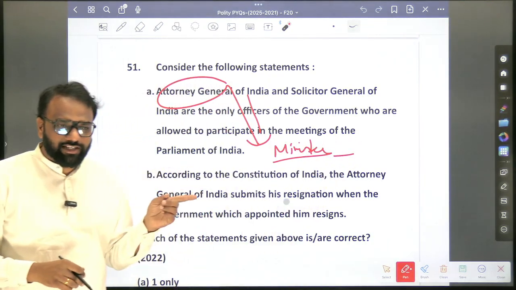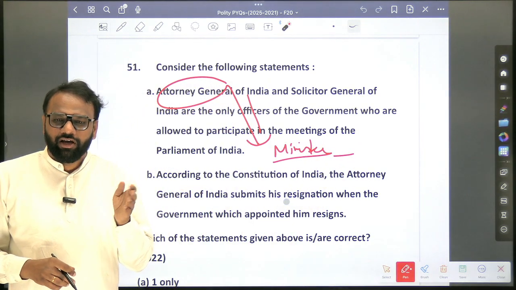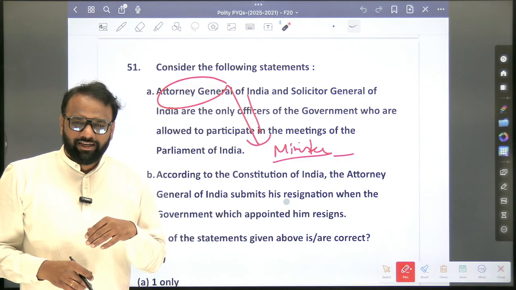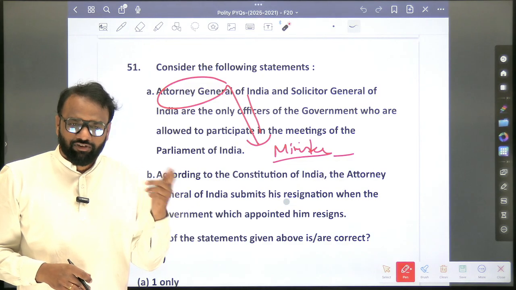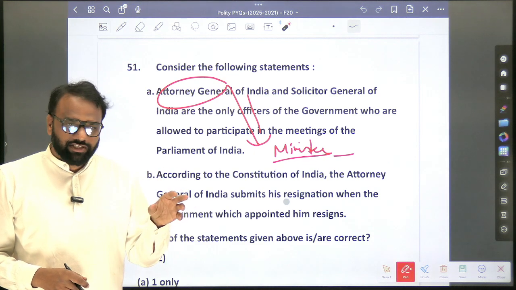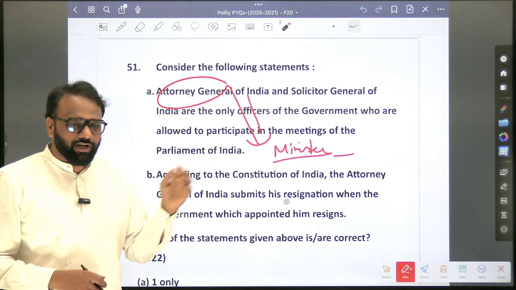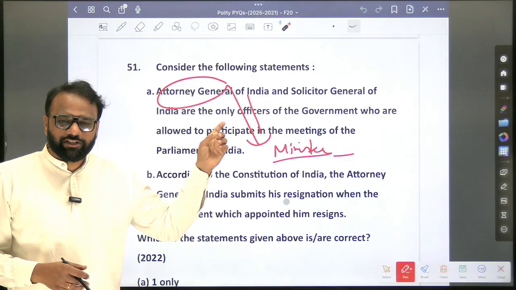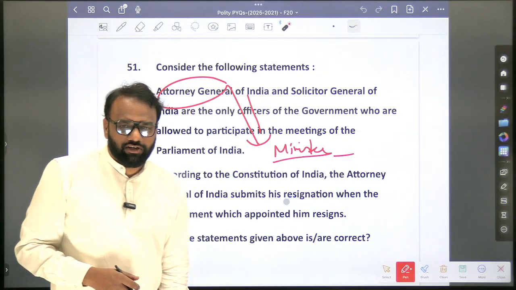So why ministers? Because can a minister remain as a minister without being a member of Lok Sabha or Rajya Sabha? Yes, for how many days? 6 months. So such a minister can participate in the meetings of both the houses as well as its committees. Similarly, another person who enjoys this power is the Attorney General.